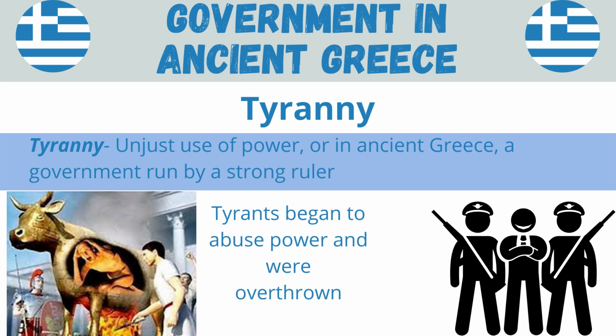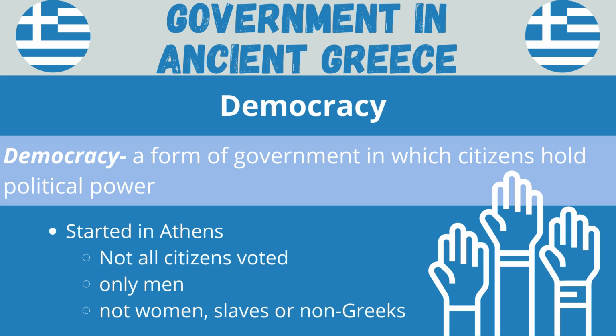And he had it designed specifically so as the people were placed inside the bowl and roasted, he could hear their shrieks coming from inside the bowl. So over time, we can see that these tyrants began to upset the people. And so in Athens, the people decided that they needed a new form of government, and that was a democracy.